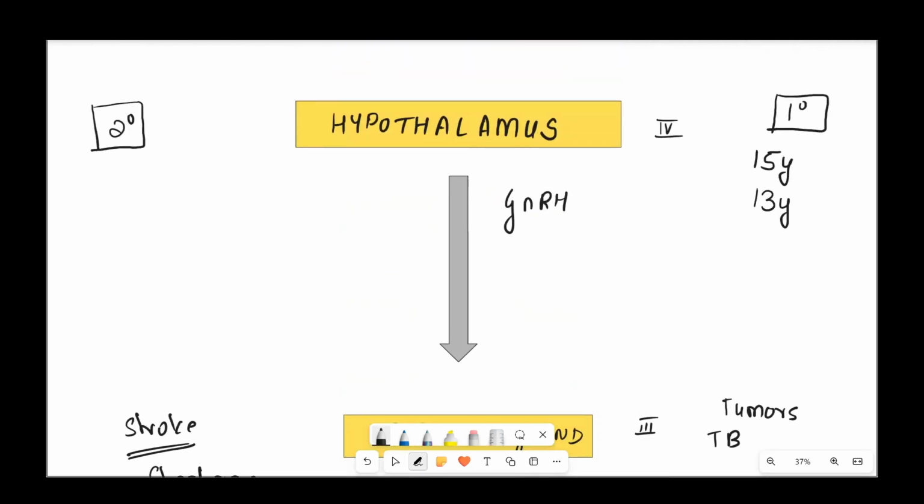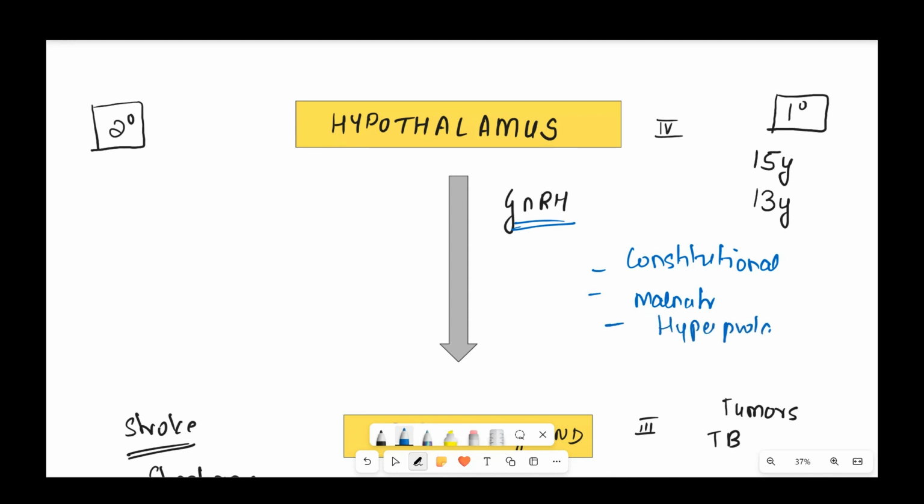In the hypothalamus, most importantly, you're going to remember constitutional delay. If there is a similar family history in the sister, in the mother, in the grandmother of delayed puberty, it's a common cause. Then malnutrition, because it reduces the GnRH pulsatile nature, hyperprolactinemia, okay, then space occupying lesion again, like tuberculosis, okay, then any intracranial space occupying lesions, craniopharyngiomas can occur. These are also causing all of this.